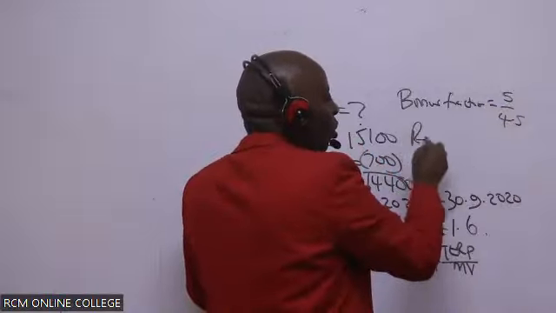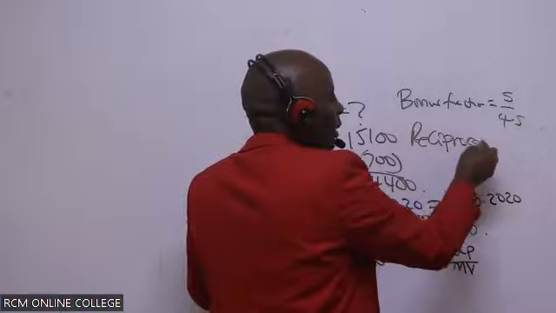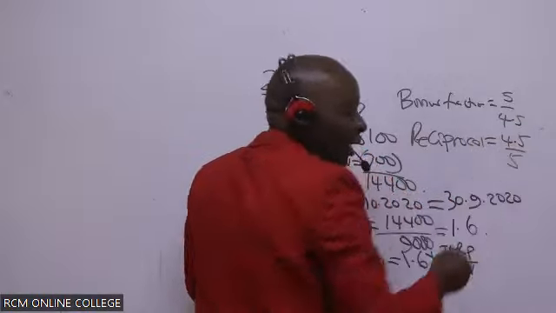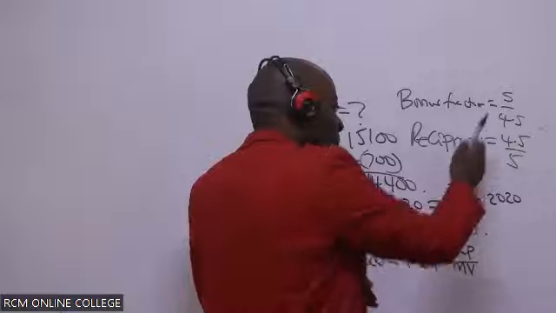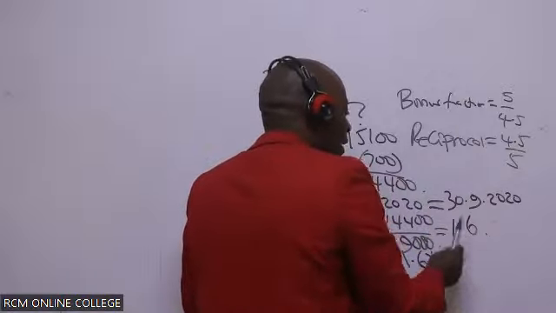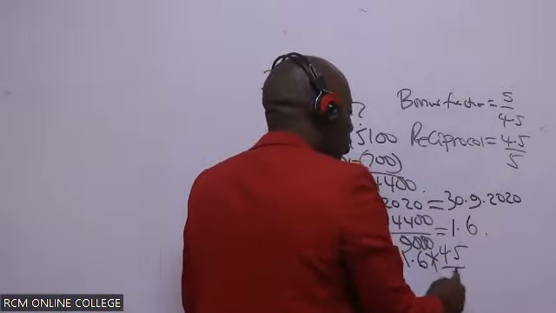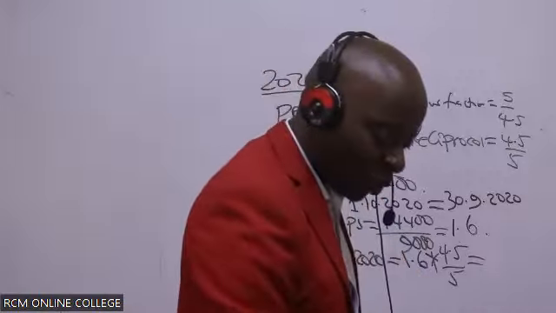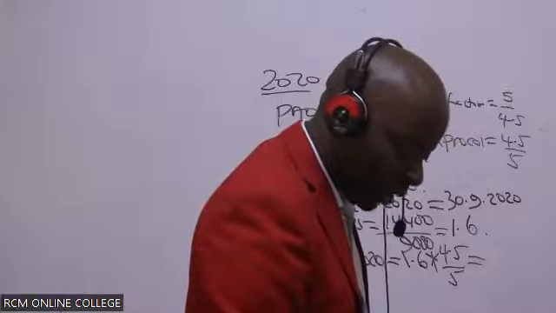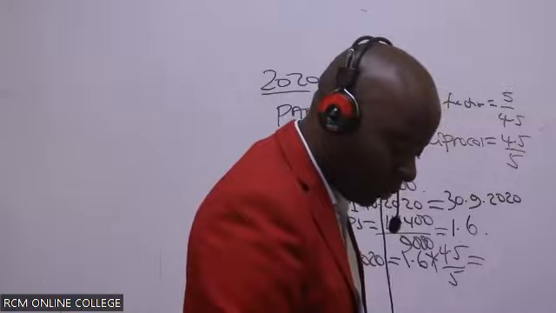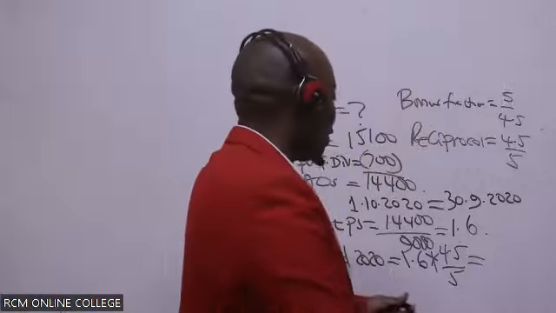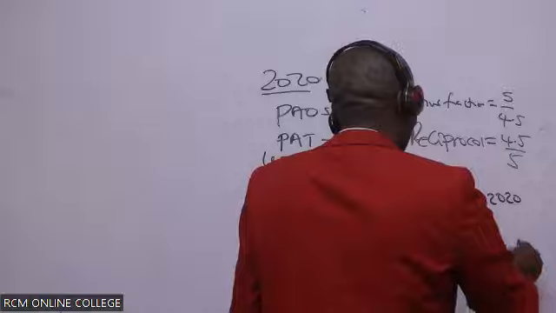So the reciprocal will be 4.5 over 5. So here, 1.6 times 4.5 over 5 will give us how much? The restated is 1.44.